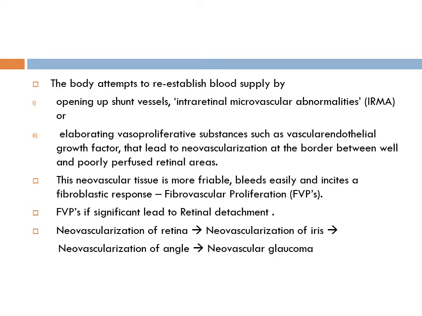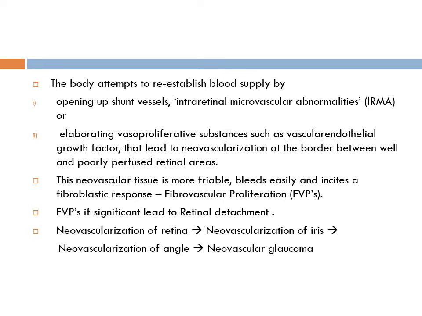This is known as NVI or rubeosis iridis, and this encroaches on the angle and leads to neovascular glaucoma. So these are the terminal events of diabetic retinopathy. You can now imagine how diabetic patients go blind if the intervention is not done in time.